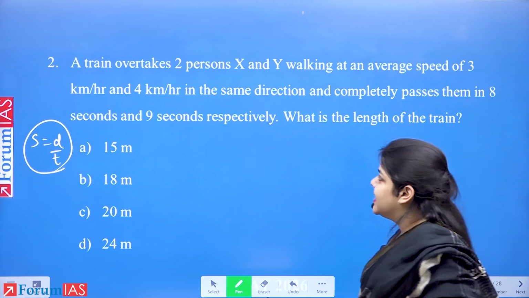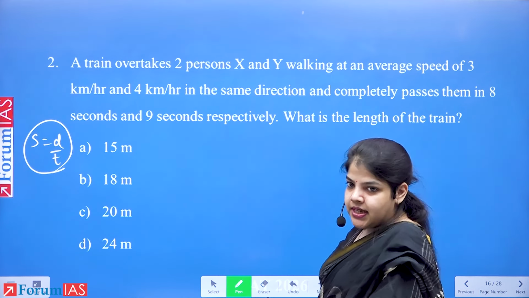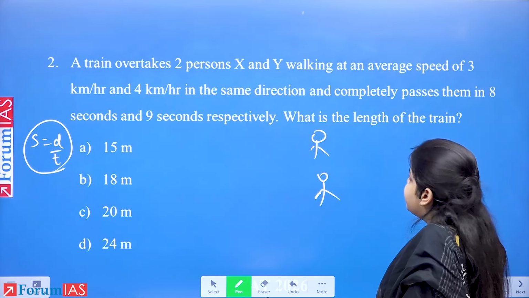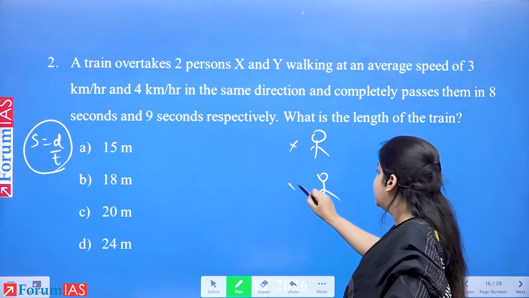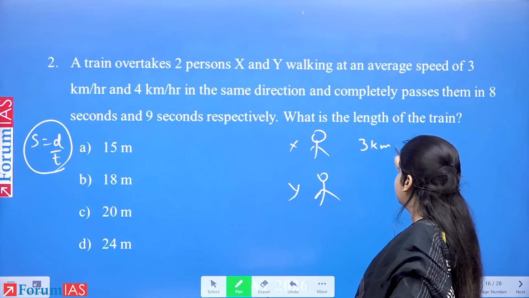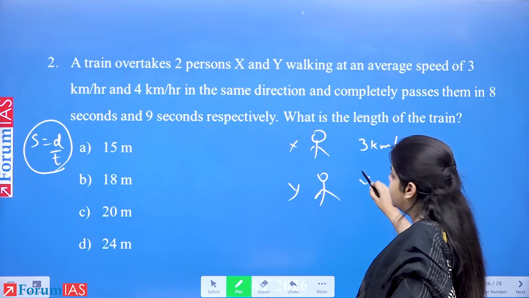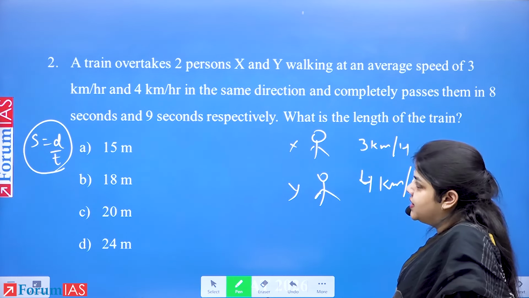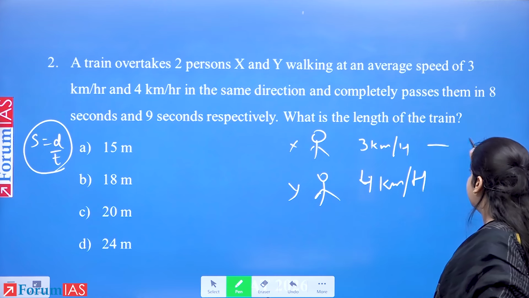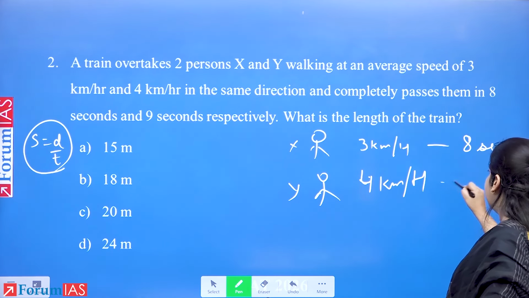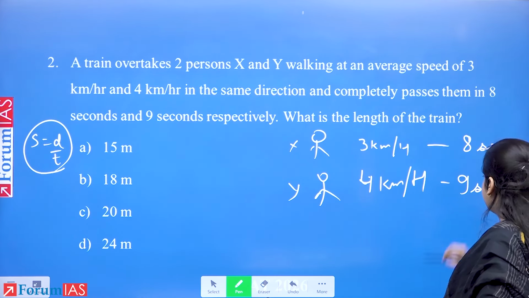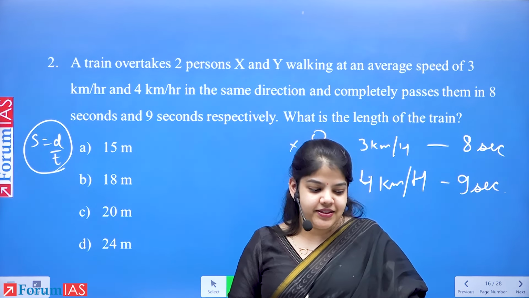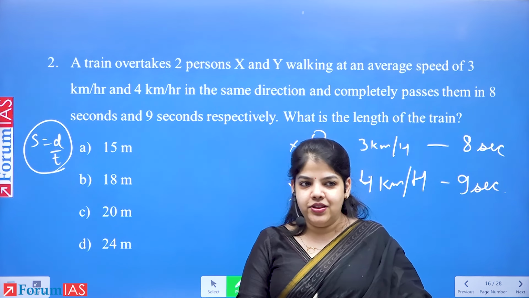So, the question: a train overtakes two persons, X and Y. X is moving at a speed of 3 kilometers per hour, Y is moving at a speed of 4 kilometers per hour, in the same direction, and the train completely passes them in 8 seconds and in 9 seconds. What is the length of the train? Don't speak your answer. What is the length of the train?